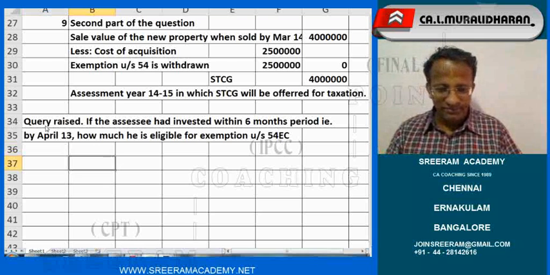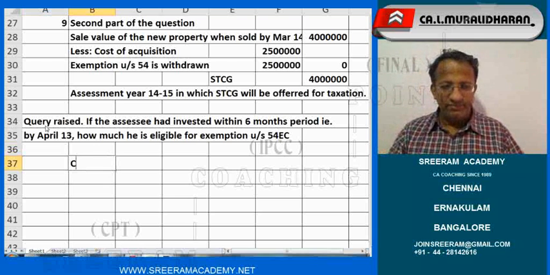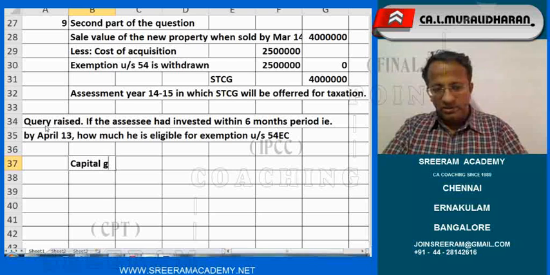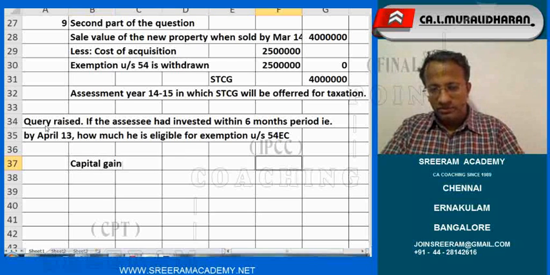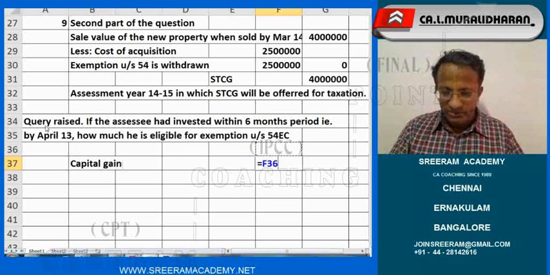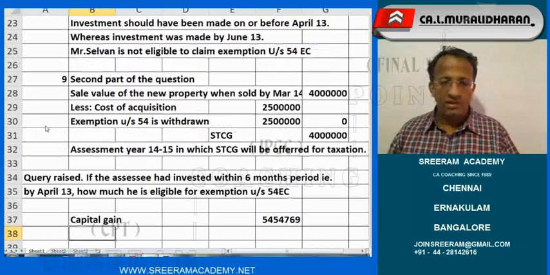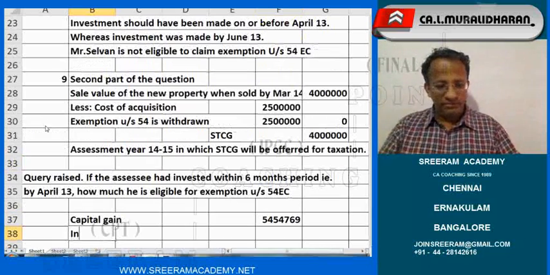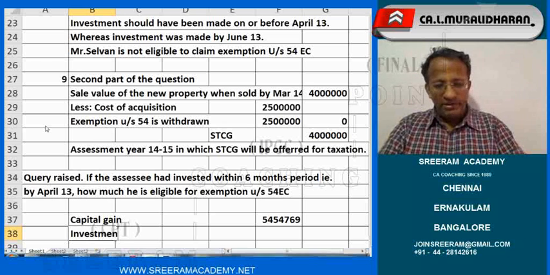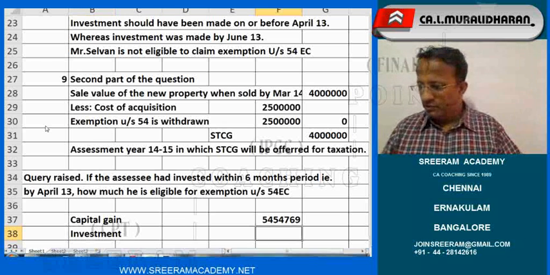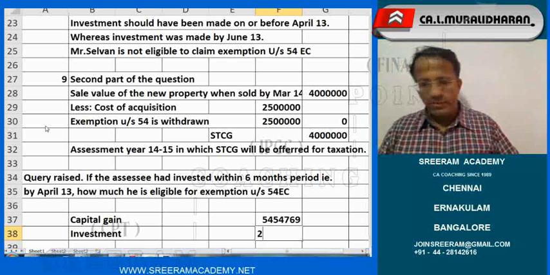Hey, no problem. Capital gain. How much is the capital gain? This is the capital gain. Investment made. How much is the investment made? 20 lakhs.